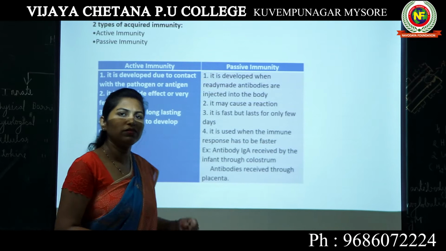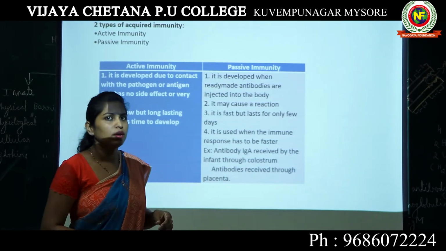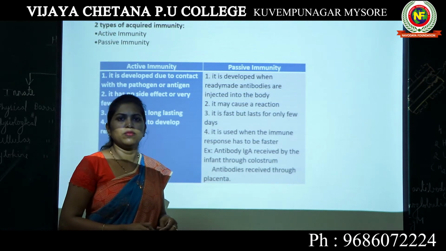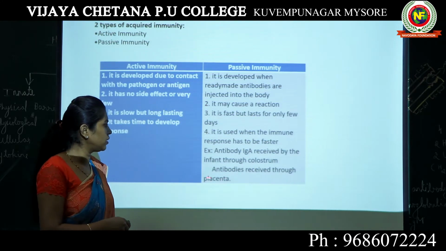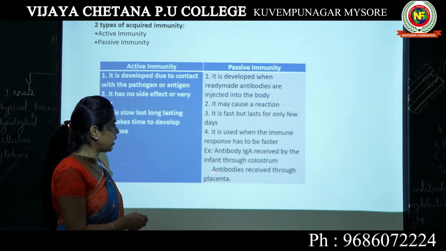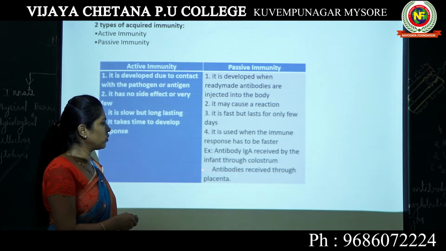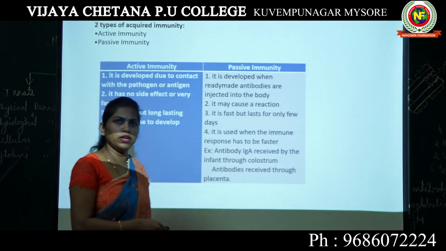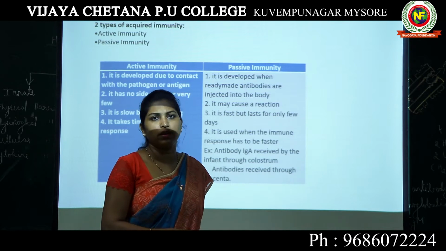When the baby is still inside the mother's womb, it is protected by this cover known as placenta. Here I forgot to mention the antibody. The antibody is known as IgG. IgG antibodies are transferred from mother's body to the baby through placenta.